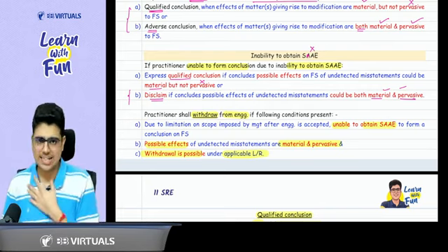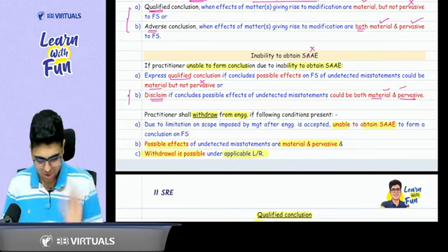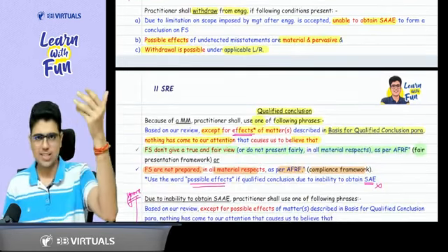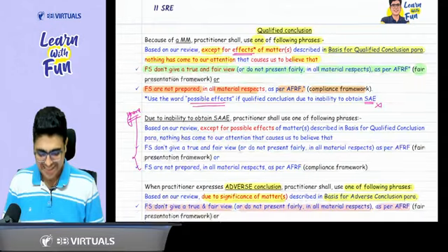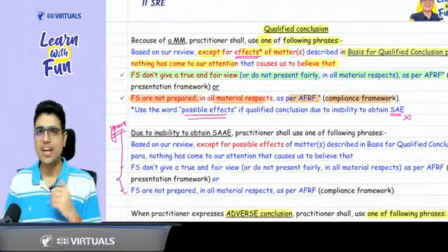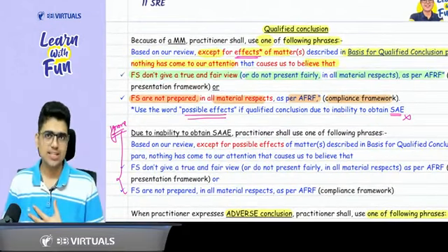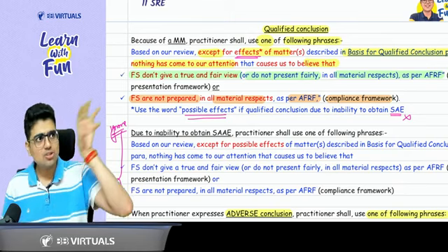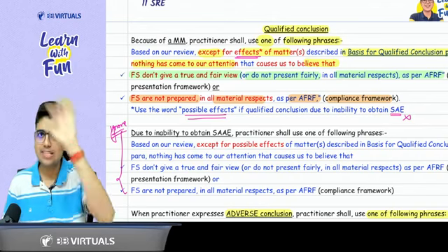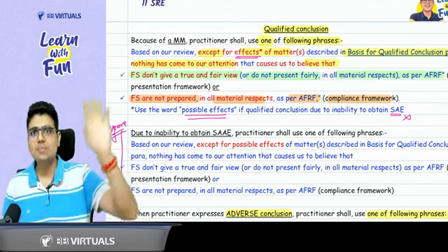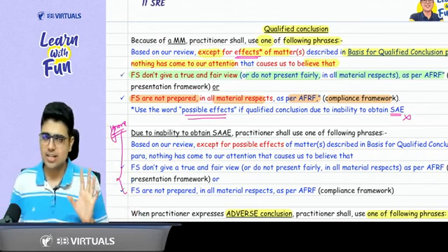That's it. Now, sir, talking about the qualified conclusion. How do you frame the qualified conclusion? Do you say, because of this matter, whole financial statements are bad? Or you say, except for this matter, the financial statements are okay? Sir, in qualified conclusion, impact is material but not pervasive. So you will say, except for this matter, the whole financial statements are okay.